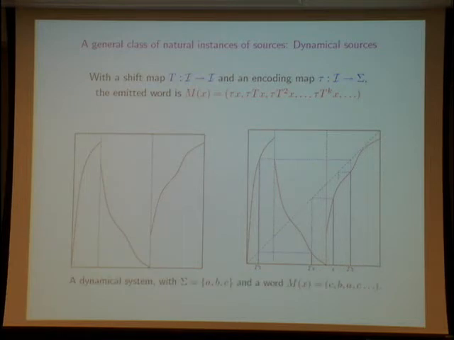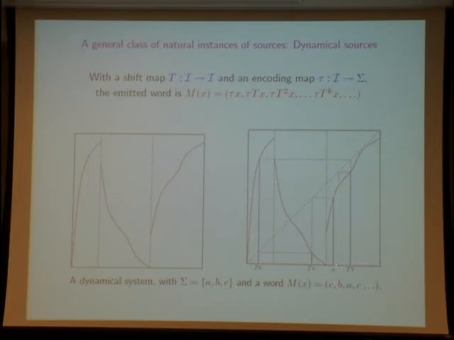I decide to code by A the first interval, by B the second interval, and by C the third interval. And now I only keep the information of the interval where the trajectory passes.